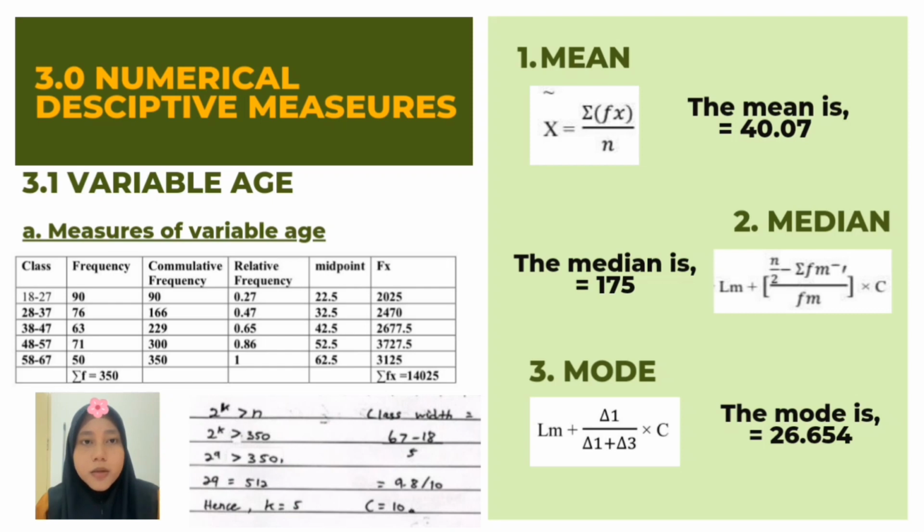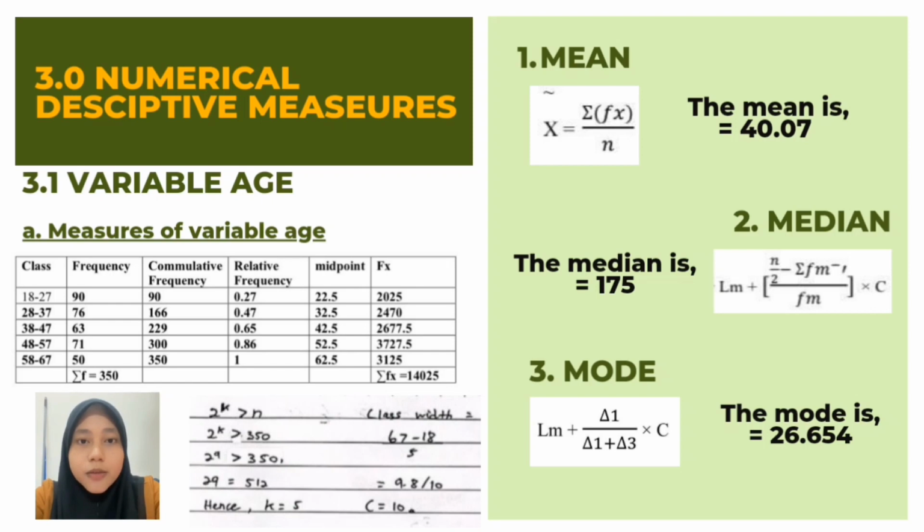To find the relative frequency, we divide the cumulative frequency by the total of frequency, which is 350. To find the midpoint, we add the lower limit and the upper limit of each class, and then divide it by 2. As for fx, we find it by multiplying the midpoint of each class by the frequency of each class. To find the class width, we use the formula where the highest number in the classes, which is 67, minus the lowest number in the classes, which is 18, is divided by how many classes in the table, which is 5. So for the class width, we got 10.